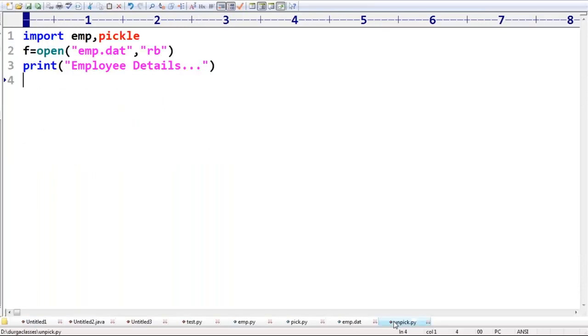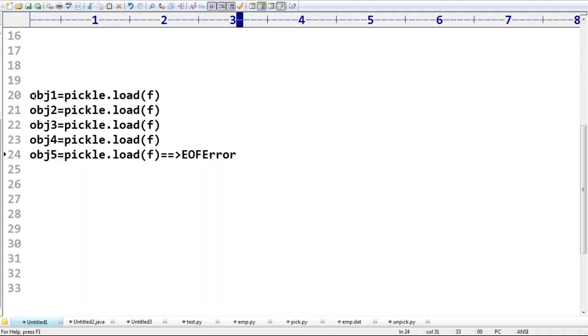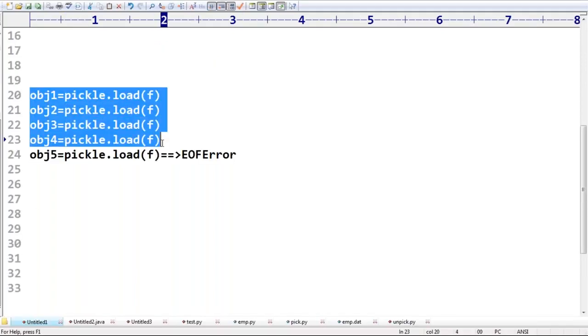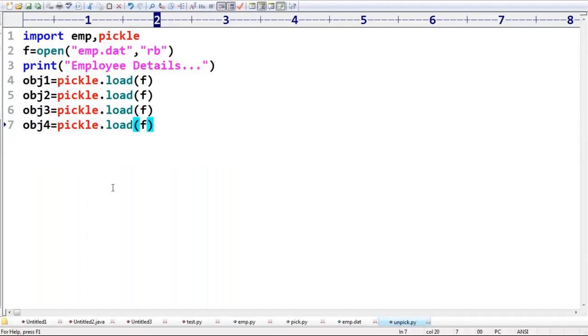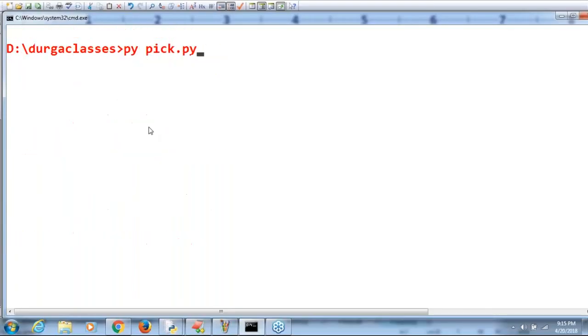Now, one minute. Let me show this one. Sir, obj1 is equal to pickle.load, obj2 pickle.load, obj3 pickle.load, obj4 pickle.load. I'm not printing anything. Is it going to work or not? That is my requirement, right? So unpickle.py, employee details, perfectly it's going to work. I'm not getting any error.